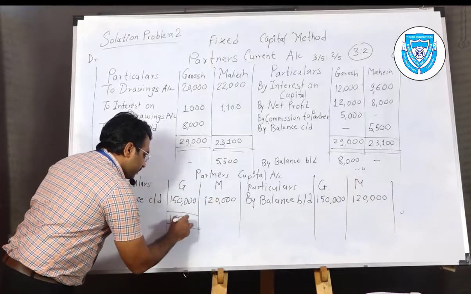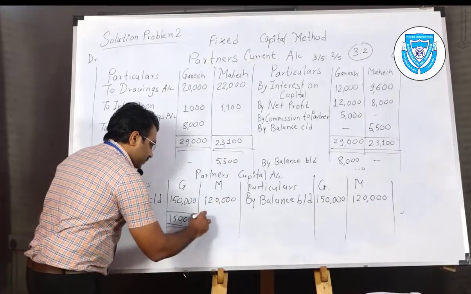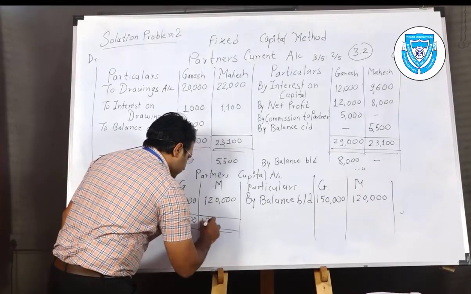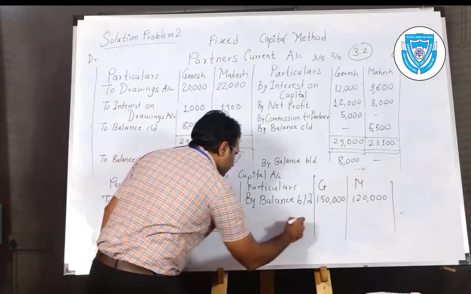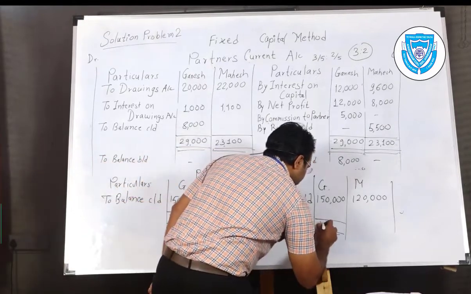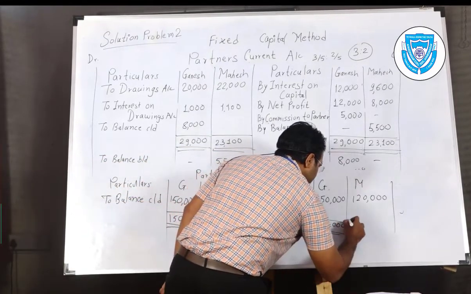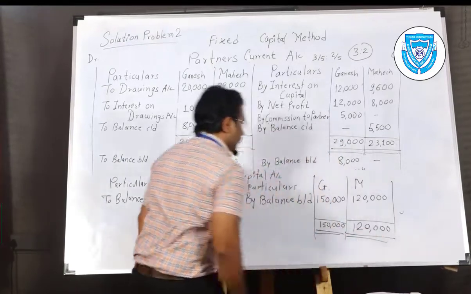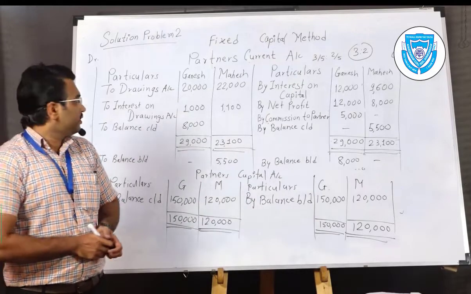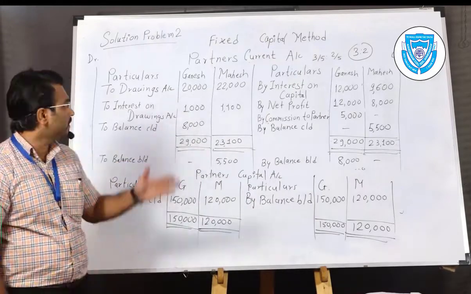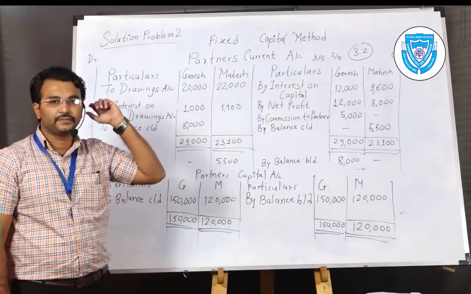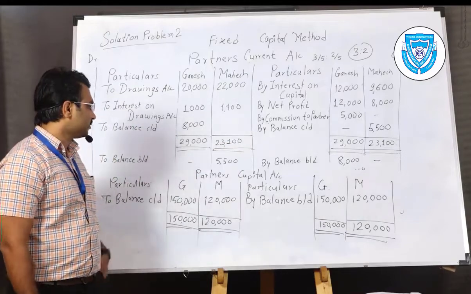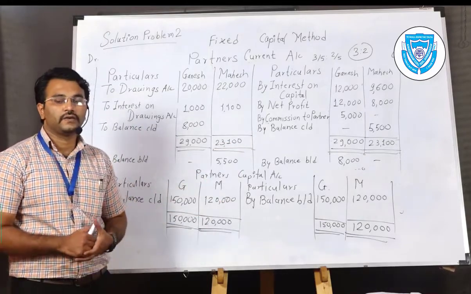Total will be the same because there is no addition or subtraction. I hope you understood these 2 accounts under the fixed capital method. It is also a very easy method where the balances are never changed.